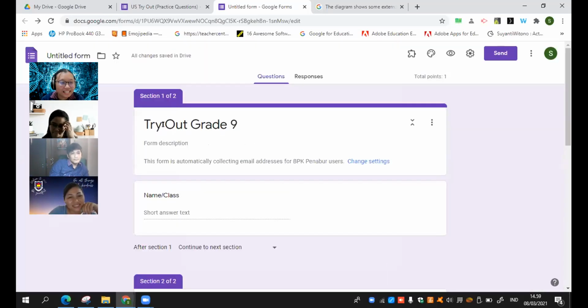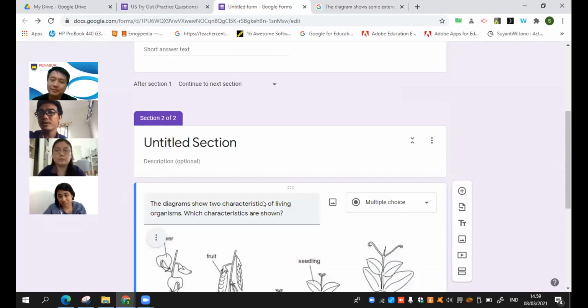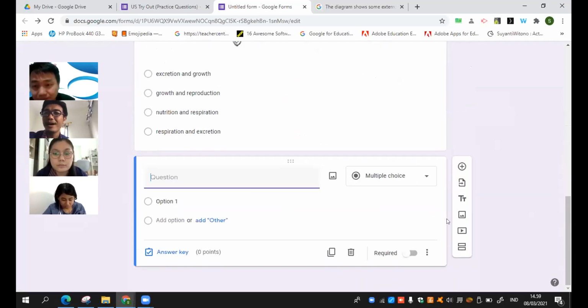Miss Suyanti. Ya. In mathematics, we rarely have multiple choice question. What I usually do, I have a section 1 and a section 2. Section 1, just to access code, something like that, name and etc. And then section 2, I directly show all of my questions. And then that's it, because I have no multiple choice.